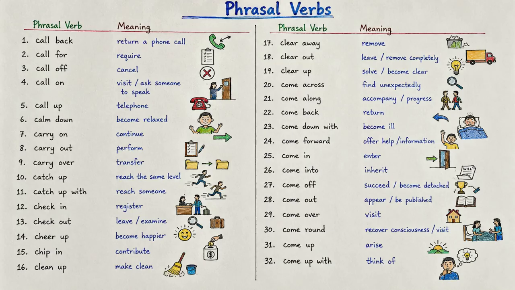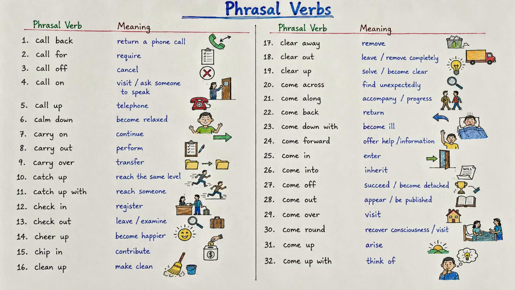Next is come along. Come along can mean to accompany someone or to make progress. For example, why don't you come along with us? Or, your English is coming along very well. Next is come back. Come back simply means to return. For example, I'll come back in an hour.